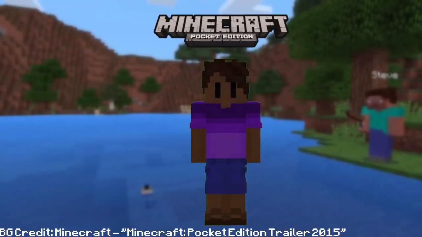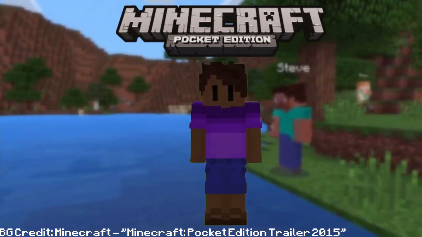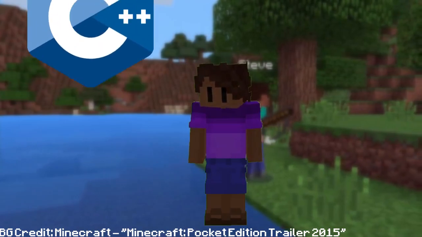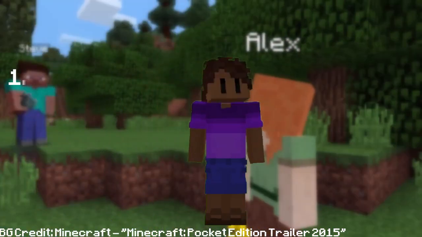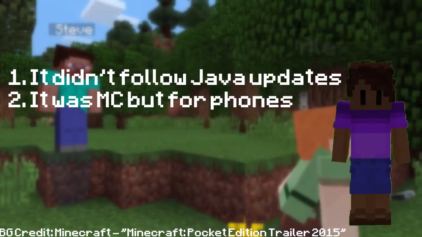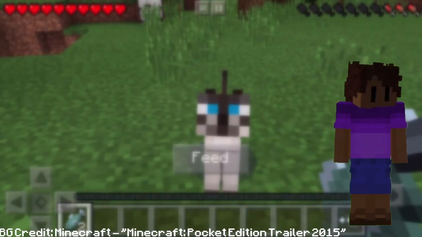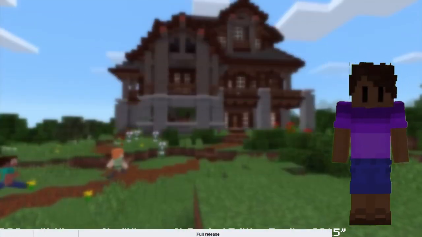Anyway, time for Pocket Edition. This was a version of the game released in 2011 for mobile devices like phones, hence the name Pocket Edition. The game was programmed in C++ and very different to Java, because for one, it didn't follow Java updates, and two, it was Minecraft but for literal phones which were not that powerful. There isn't much to say about it, because it was basically just Minecraft, but touchscreen, slightly different, and got updates at different times.